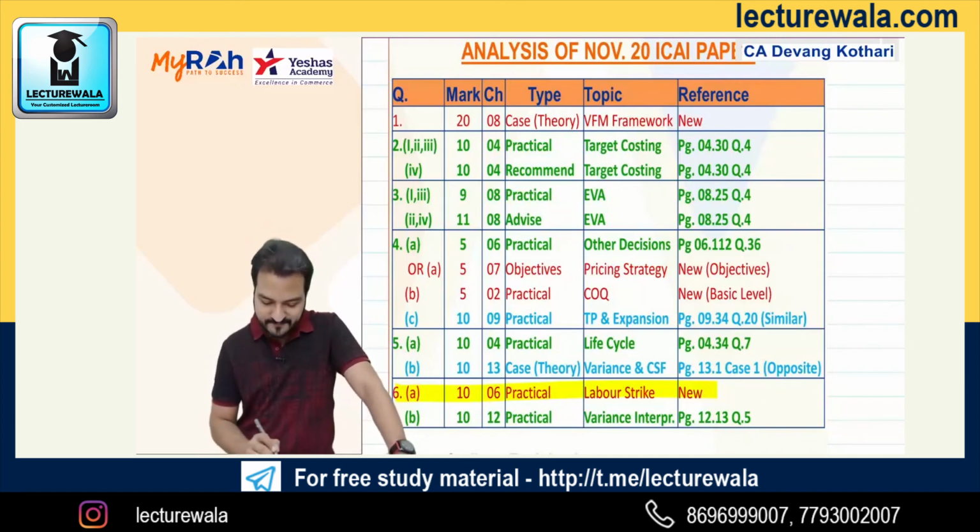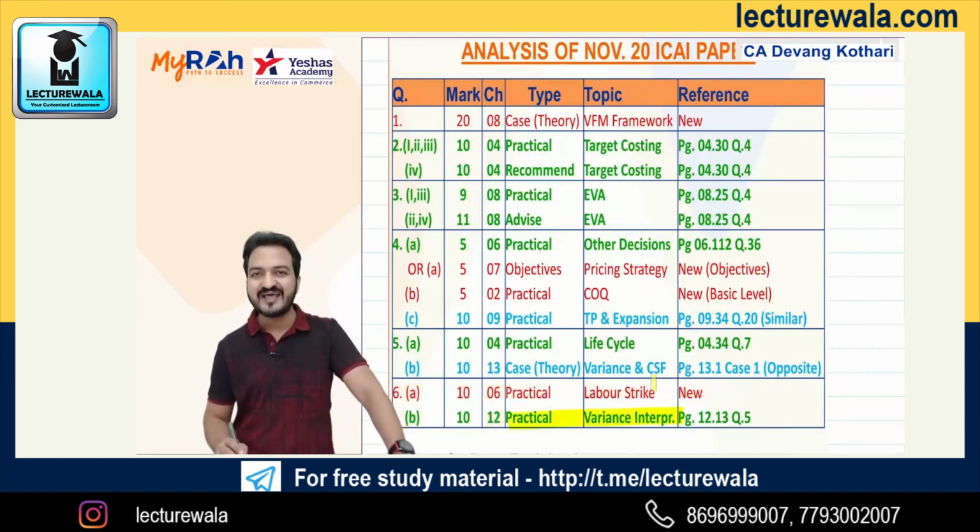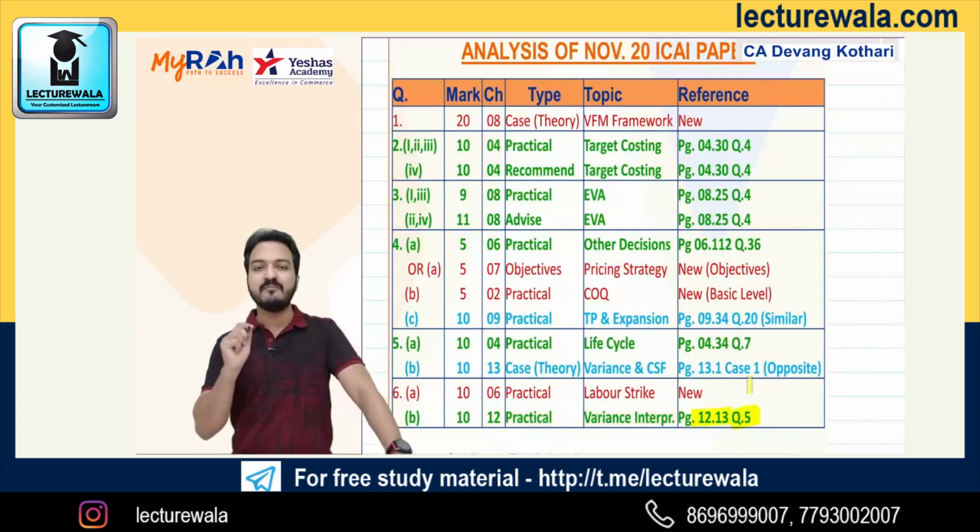My bad luck. And question 6b was from chapter 12, that is variance calculation. It is about variance interpretation, and this question is again exactly from my book, page 12.13. You'll find that in my book, question number 5. It's about labor variances interpretation.